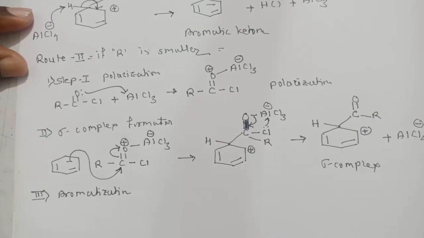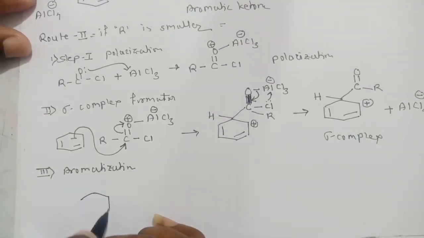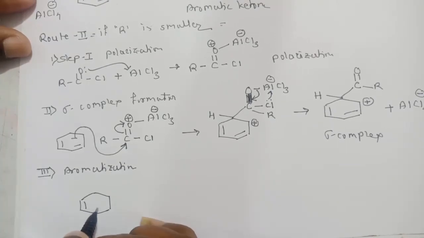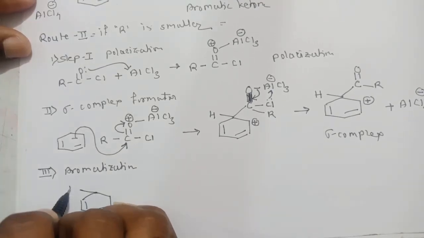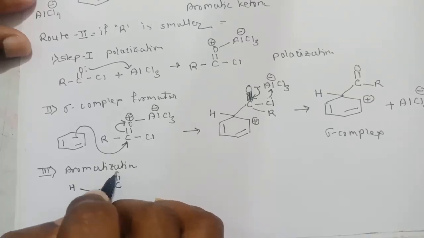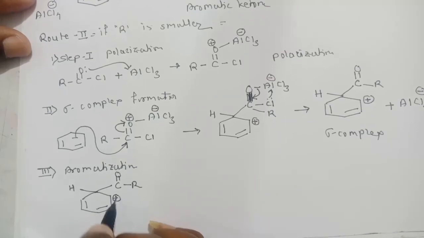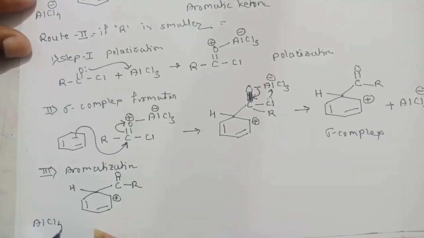So in aromatization, as we know, for the sigma complex we have to write it like this: H, this is the carbonyl carbon, double bond oxygen, R, and here is the positive charge on the ring. We have the conjugate base, that is AlCl4 minus.